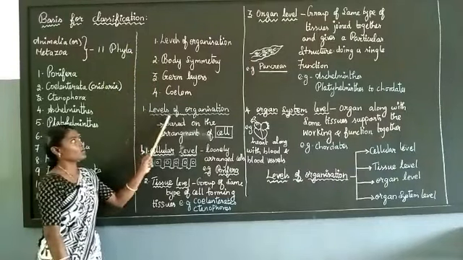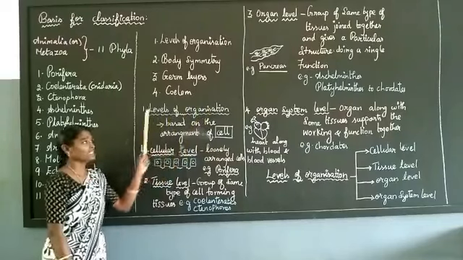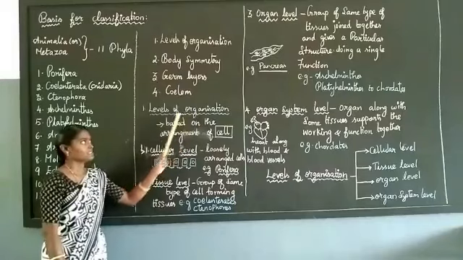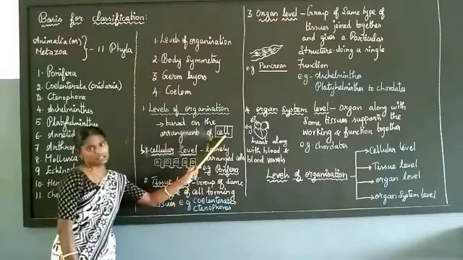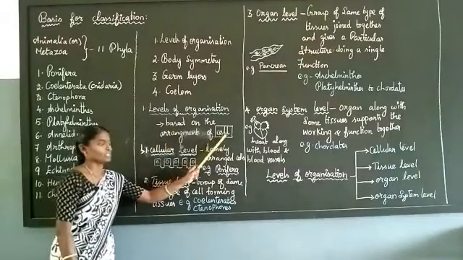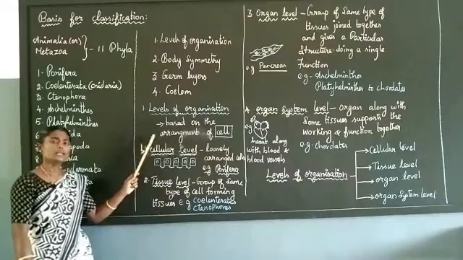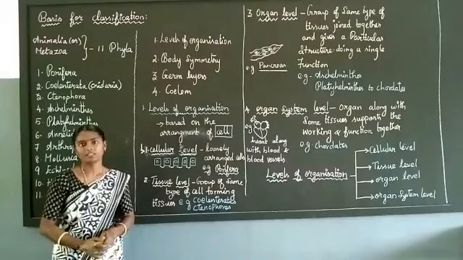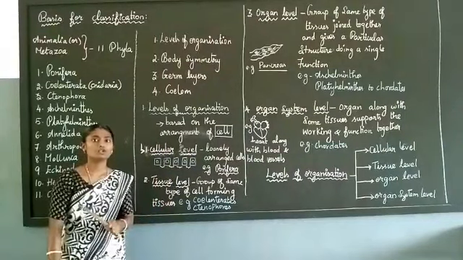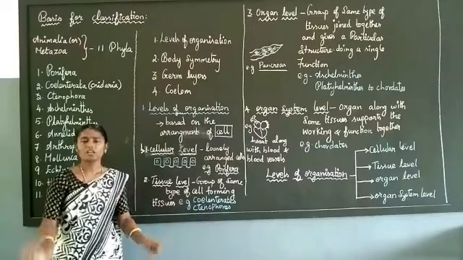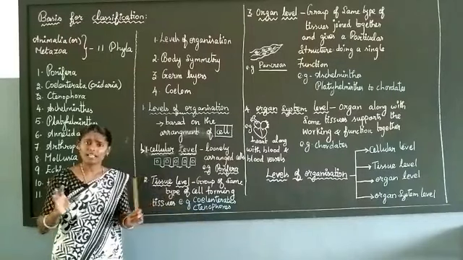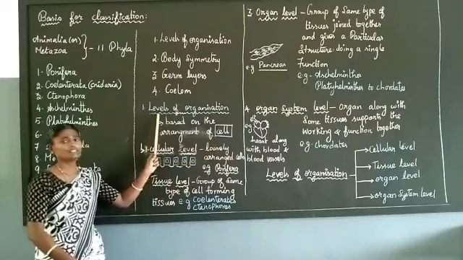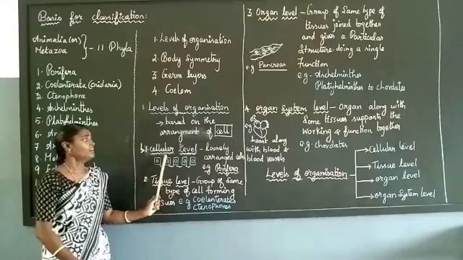First, levels of organization. What is meant by levels of organization? It's nothing but based on the arrangement of cells. I hope that you all know cell is the structural and functional unit of all living organisms. All living organisms have cells. Based on the arrangement of cells, we are dividing the phyla into 11.